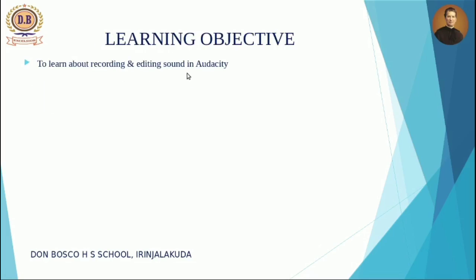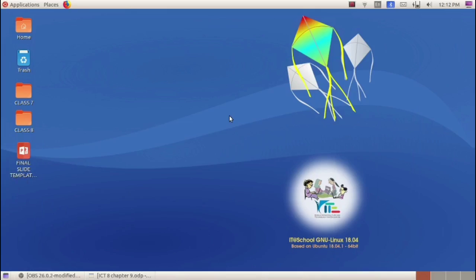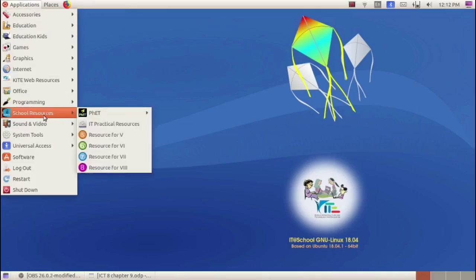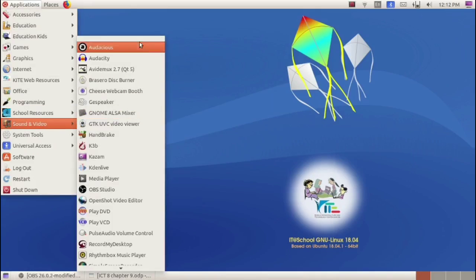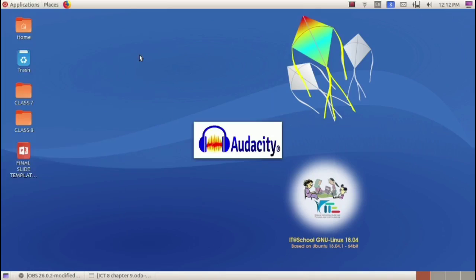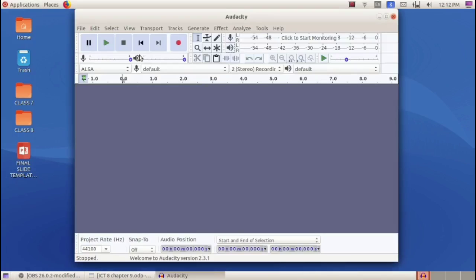So we are going to do our second activity and third activity of this chapter, that is how to record sound in the computer and how to edit the recorded sound using this Audacity software. Okay, so first let's open the Audacity software. For that, go to Applications, then select Sound and Video, then select Audacity. Okay, now Audacity software is opened.